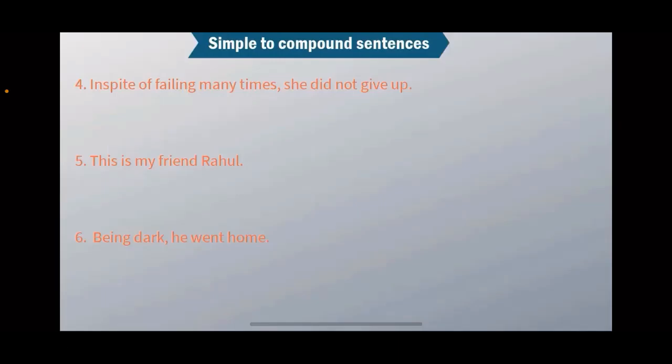Am I audible? Yes, sir. How will you change this sentence into compound sentence? In spite of failing many times, she did not give up. What is one independent clause already which is given?